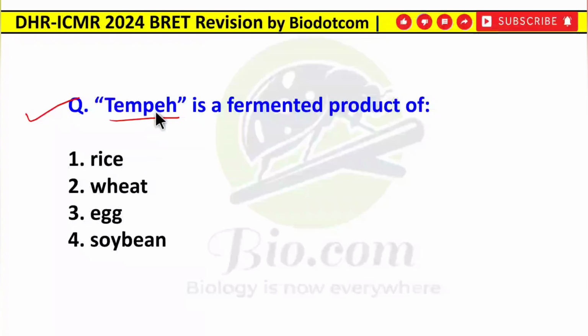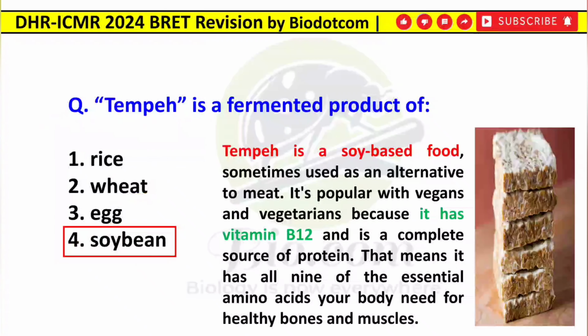So the next question is about tempeh, which is a fermented product of what? Rice, wheat, egg, soybean. So basically tempeh is a fermented product of the soybean. So tempeh is basically a soy-based food. It is synthesized by fermentation of soybean, and it is used as a source of vitamin B12, and it has all the 9 essential amino acids which are required for the healthy functioning of the body. So you have to remember that this is the fermented product of the soybean.